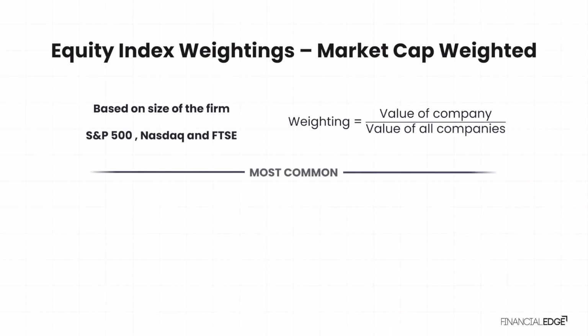Market valuated indexes are also known as market cap weighted or cap weighted. In market capitalization weighting, the weight on each constituent security is determined by dividing its market capitalization by the total market capitalization of all the securities in the index. Market capitalization or value is calculated by multiplying the number of shares outstanding by the market price per share. So in the end, the largest companies by value have the biggest influence on the value and the overall change